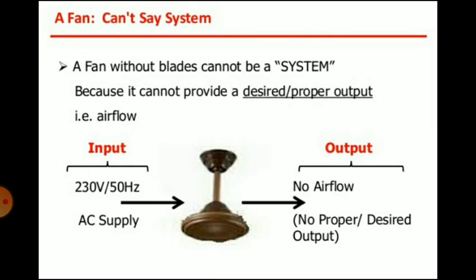Then suppose there are no blades attached to the fan. It cannot be a system, because it cannot provide the desired or proper output, that is airflow. You will not get air as the output. So even if the 230 volt, 50 hertz AC supply is applied to the fan without its blades, you will not get the output because there will be no airflow or no proper or desired output.